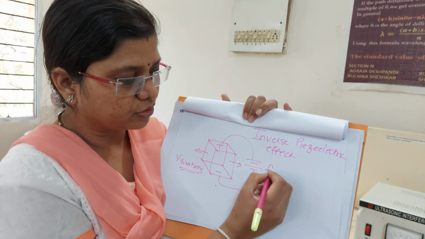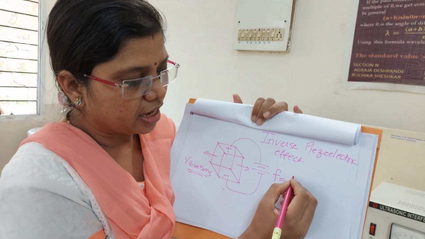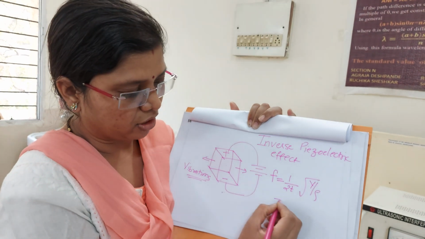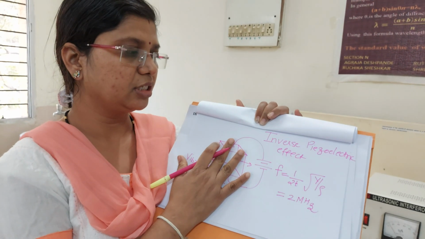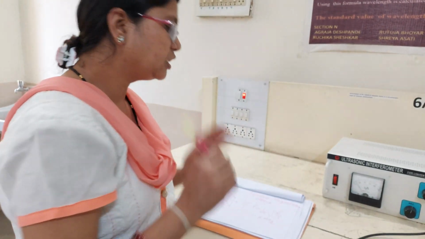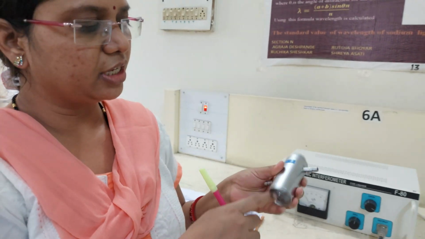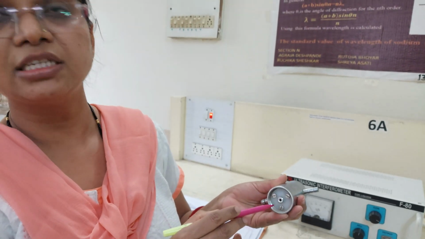The frequency of generation of ultrasonic waves by the inverse piezoelectric method is given by F equals 1 upon 2t times the square root of Y by rho, and for our case it is simply 2 megahertz. So this is a little bit about the inverse piezoelectric effect. For this effect we require a special crystal, so we are using a quartz crystal. This crystal is fitted at the base of this liquid cell. Here you are observing these screws where this crystal is fitted.